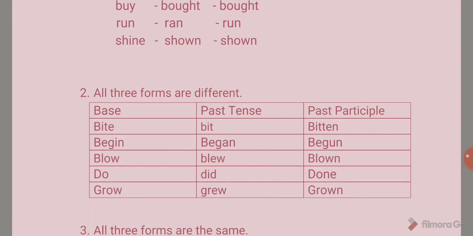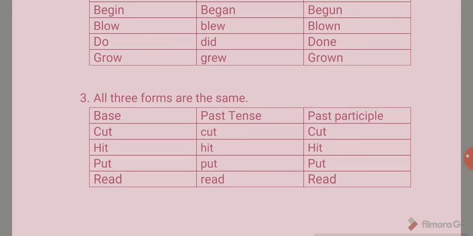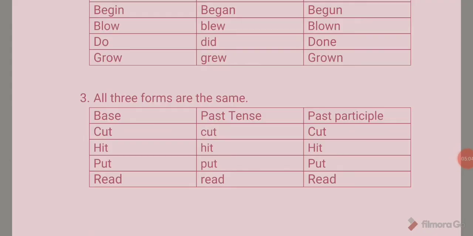Do becomes did in past tense and done in past participle. Grow becomes grew in past tense and grown in past participle. In another type, all three forms remain the same in the base form, the past tense and the past participle.